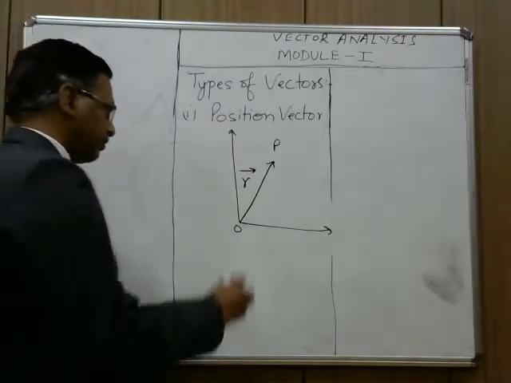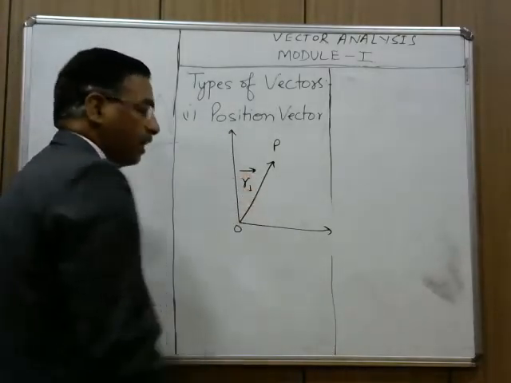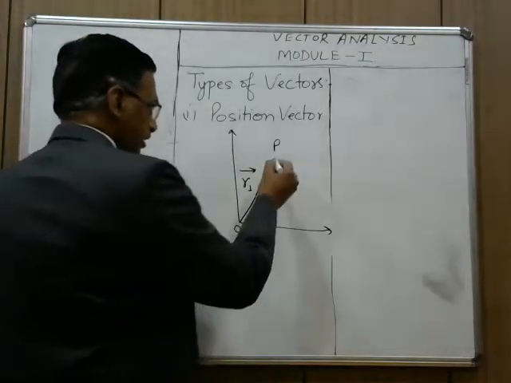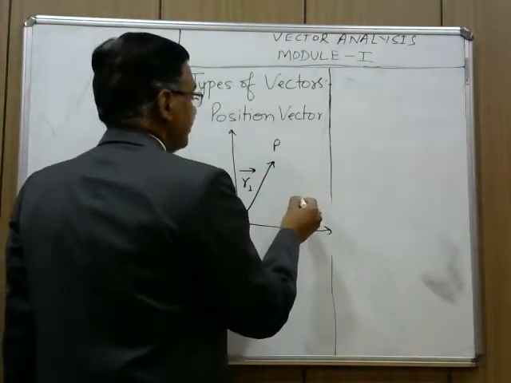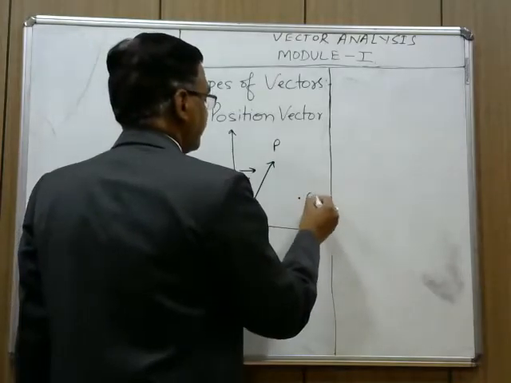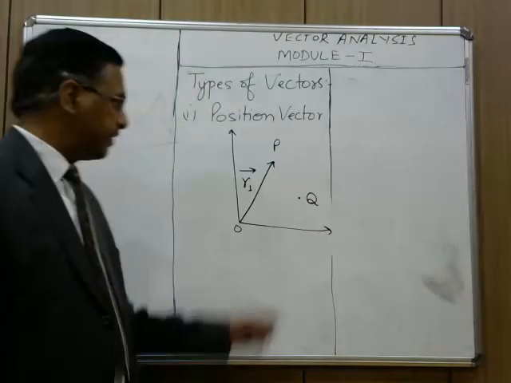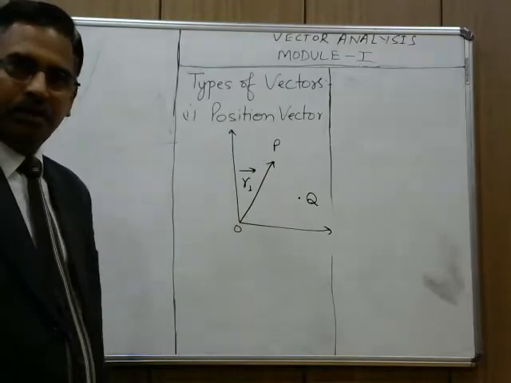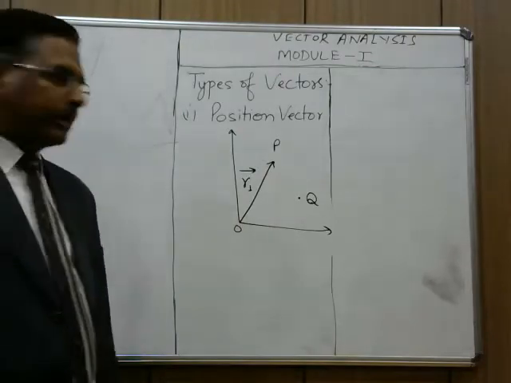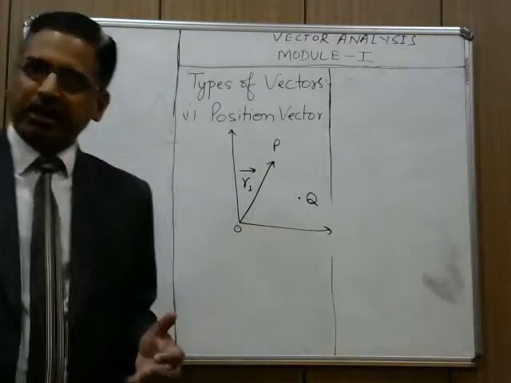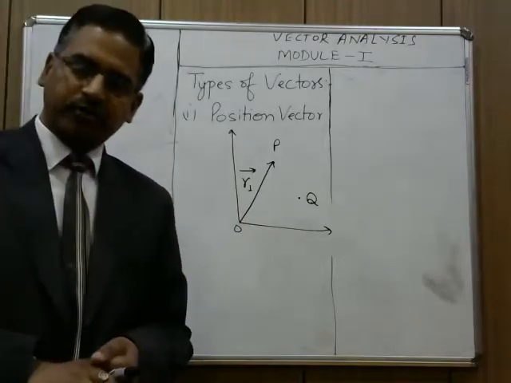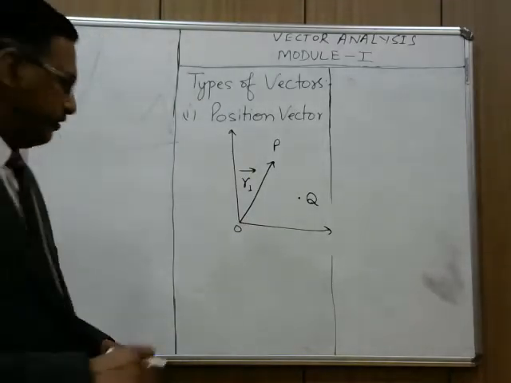Now, suppose this is R1. After time t, the position of the body changes. Suppose it reaches a point Q. The object has moved to this point. Then, certainly, the distance has changed, the direction has changed. So, the position vector will change.